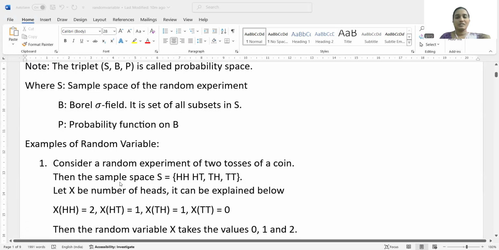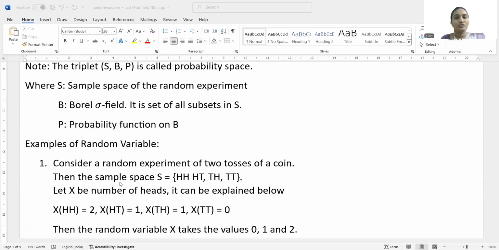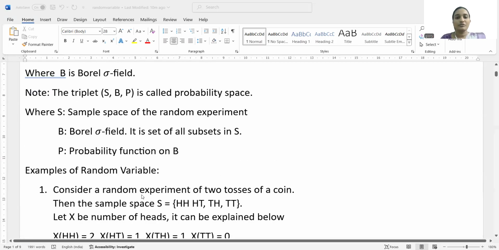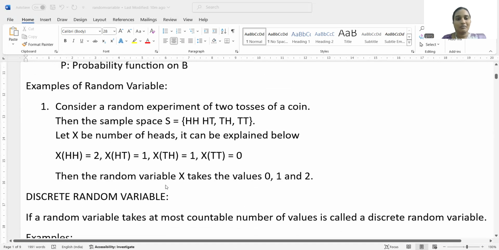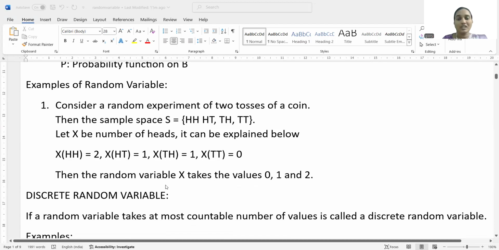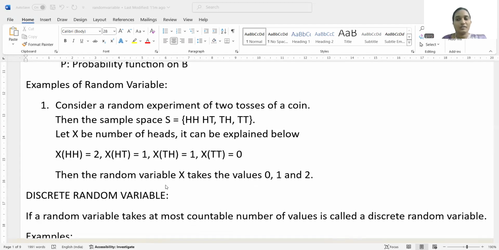We consider an example of a random variable. Let the random experiment be tossing a coin. We define a random variable X on the outcomes of tossing two coins.